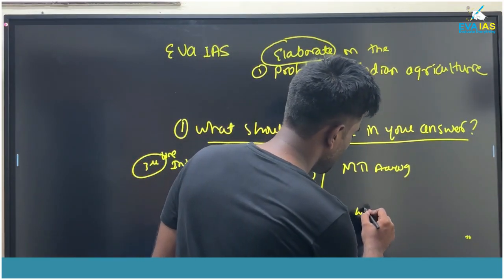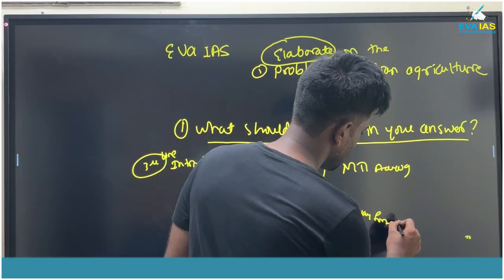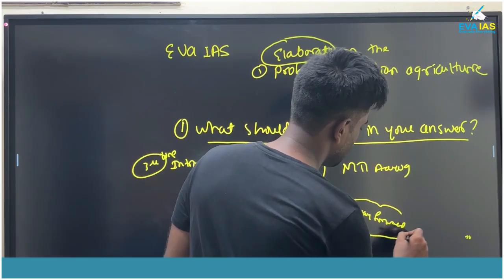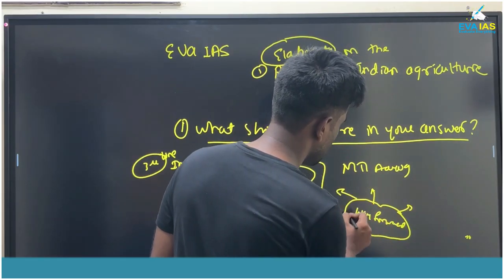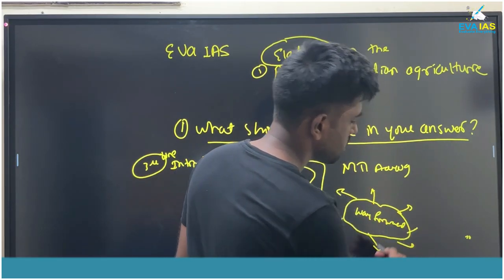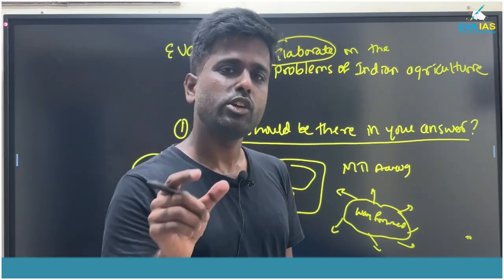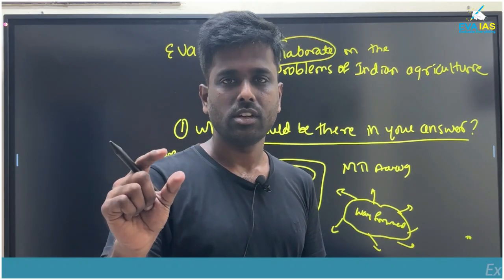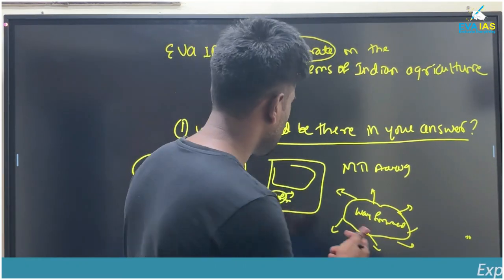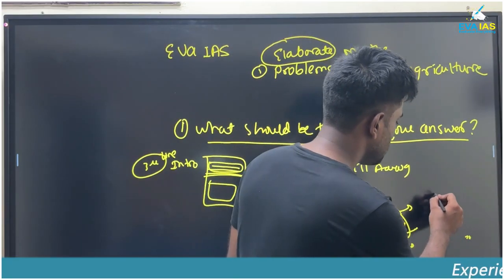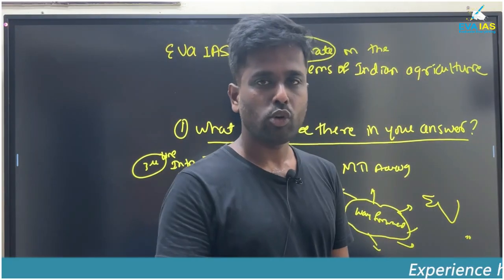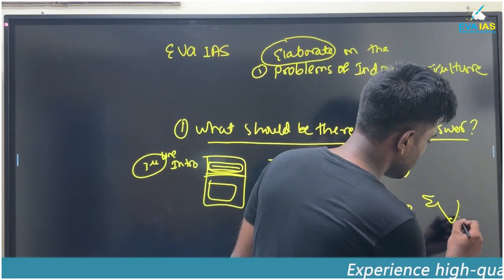In the way forward, here you can mention like this. This is the hub and spoke model. You have to bring creativity in your answers. It's not just about the text. It's about how you tell, and you use the maps as well. So this is the map. And whenever you want to show something, you can show, this is the Nilgiri.